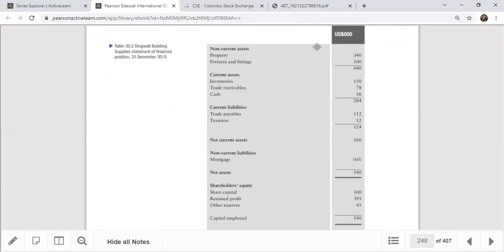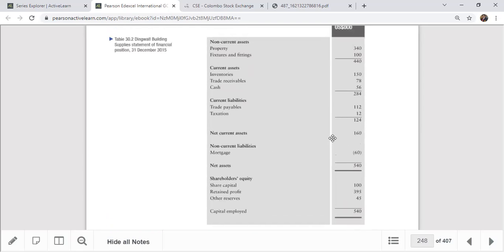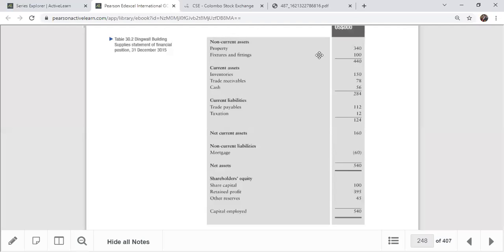We are not following this format right now. We are using non-current assets, current assets, then total assets, and then shareholders' equity, non-current liabilities, current liabilities.